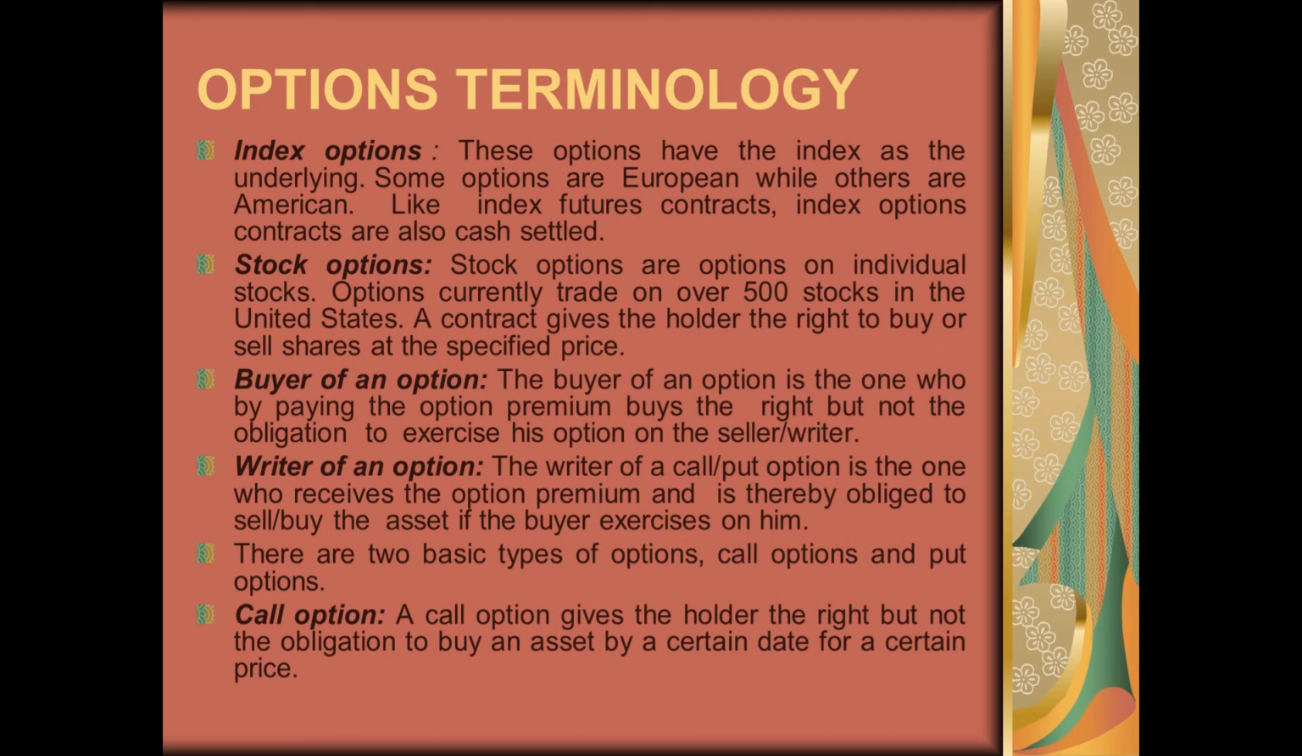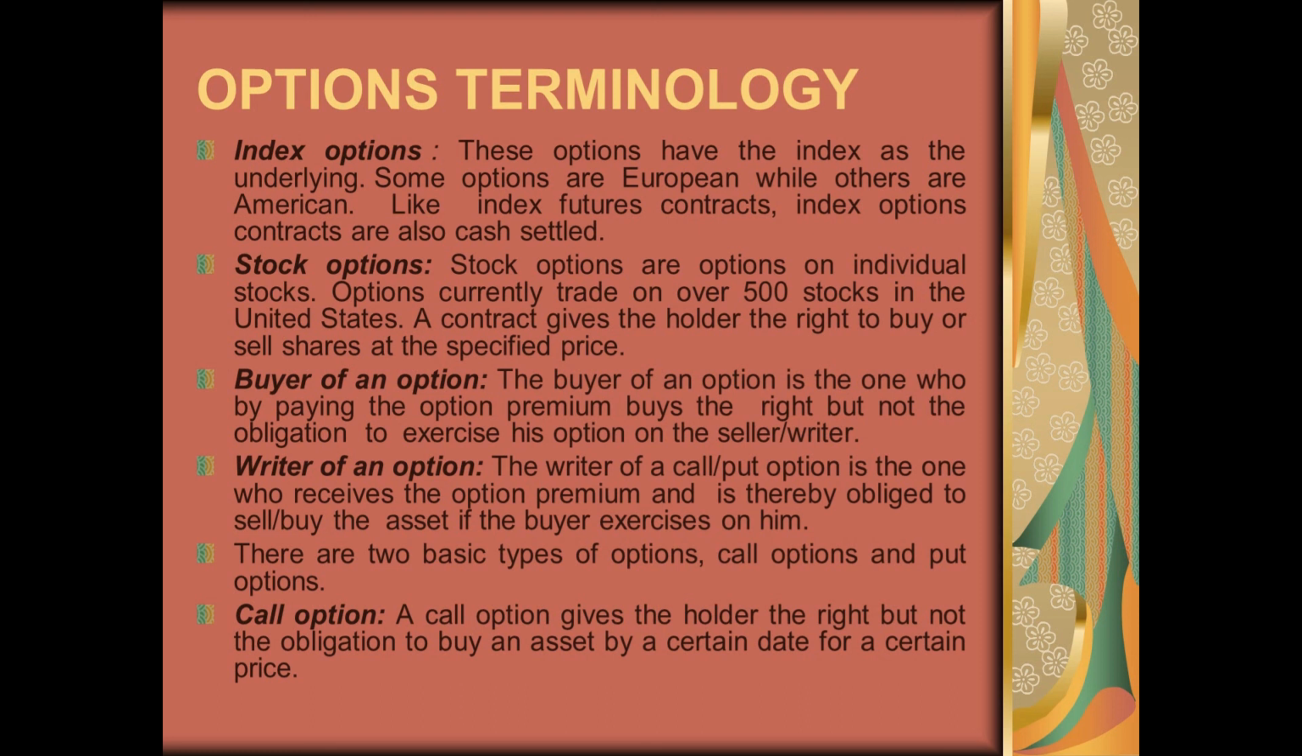Index options are usually cash settled before the maturity, so there is no delivery that happens in case of index options. The second type of option contracts are stock options. Stock options are options on individual stocks. In the US, option contracts are available on almost 500 stocks, and in India there are 130 plus stocks on which option contracts are available.